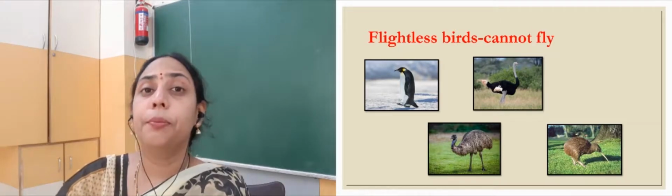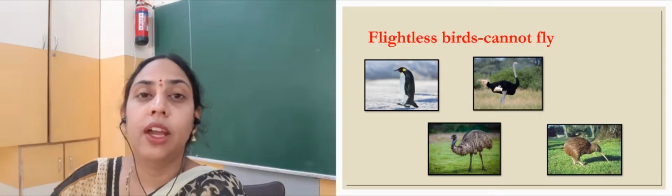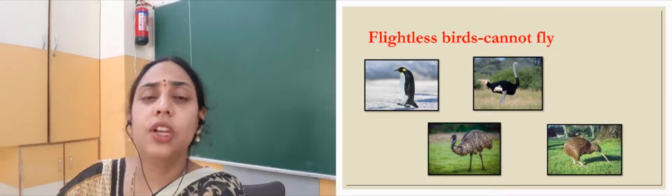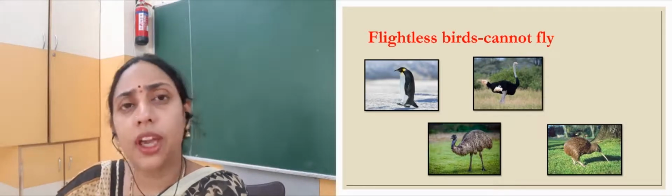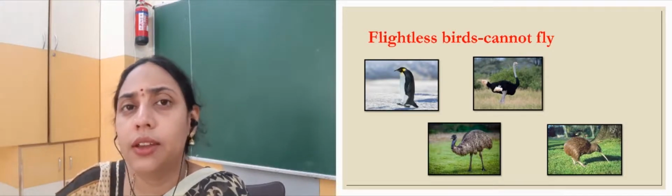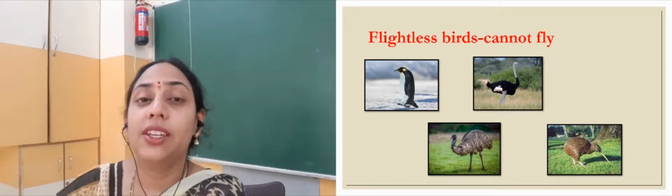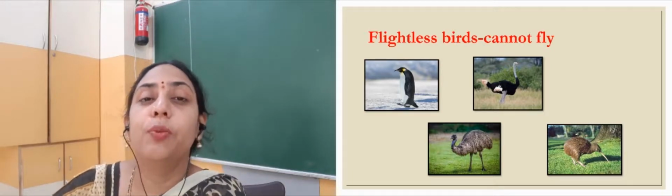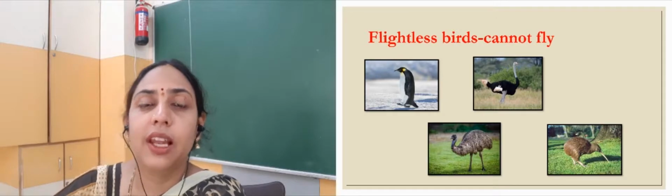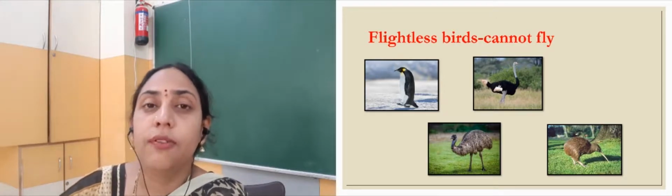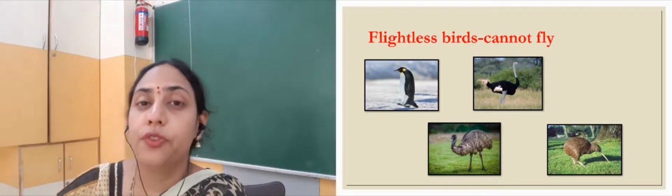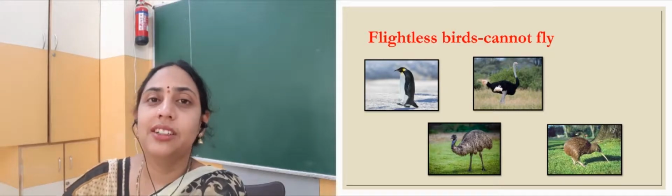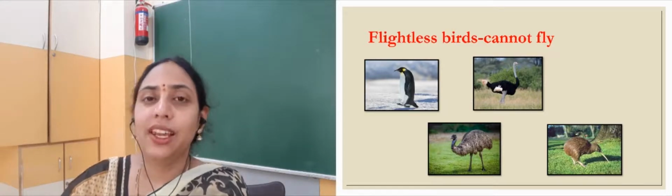Now, there are some birds that cannot fly. So, birds like penguins, emu, ostrich and all, they cannot fly though they have wings. But why can't they fly? I told you, their body weight is very heavy, and the birds that fly have a very light weight body. So, the big birds like emu, penguin, ostrich, their body weight is very heavy, and because of that, they cannot lift their body in the air. So, that is the reason these birds cannot fly though they lay eggs.